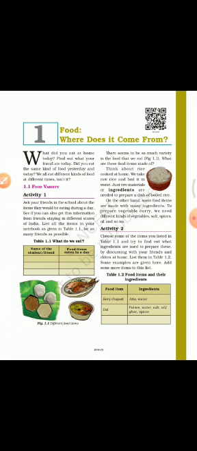But we should also know that there are various ingredients through which the food is made. As in, if we want to make rice, we would use water and rice and just boil them together, and your boiled rice is prepared.